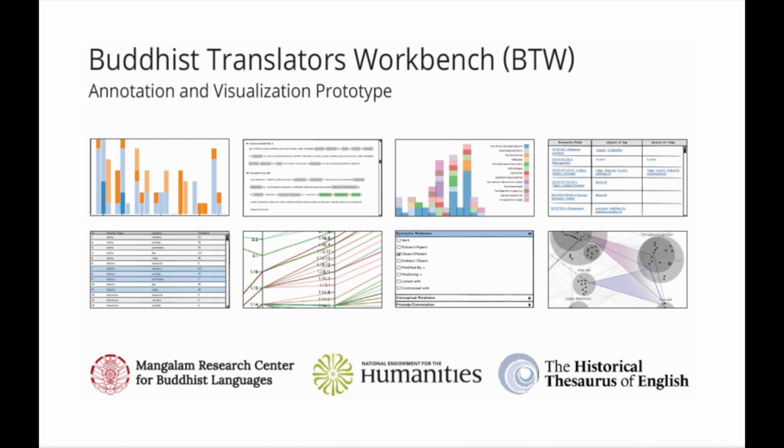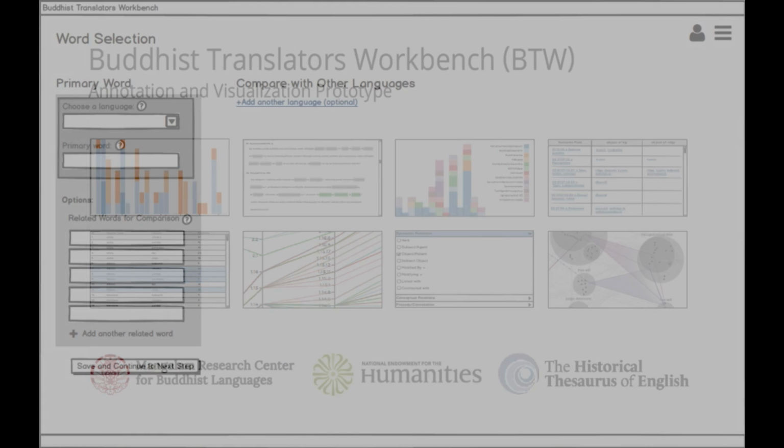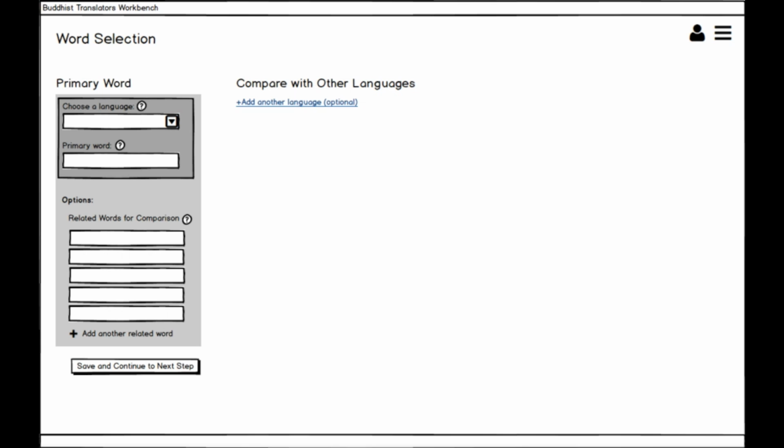To translate these words successfully, we must first determine how they differ from each other in Sanskrit, and then find English renditions that capture their differences and similarities, or perhaps one that retains their vagueness. BTW can help us with this.